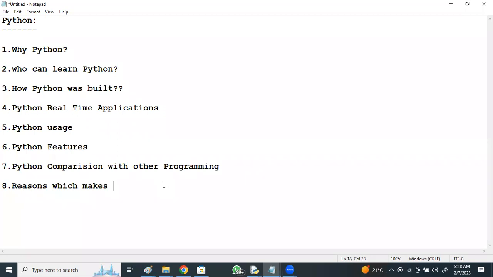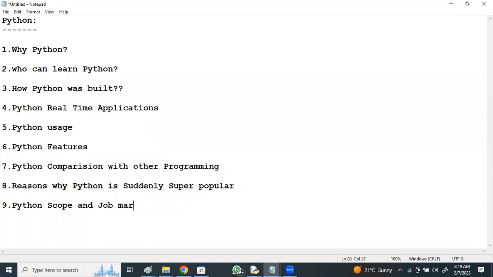Reasons why Python is suddenly super popular. And Python scope and job market. Python scope and job market means we should also come to know what the scope of Python is in the coming years, and what the current job market is. So this is what I'll be discussing in the next session tomorrow.